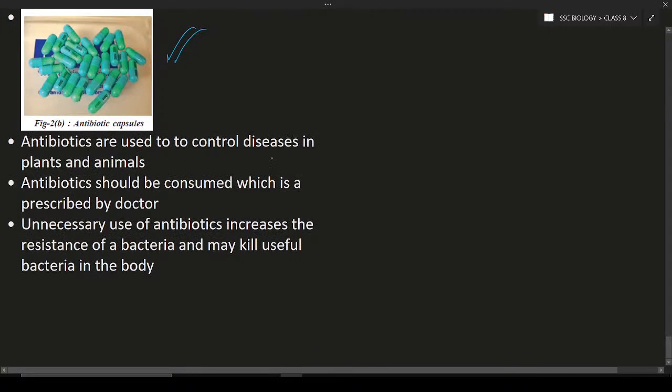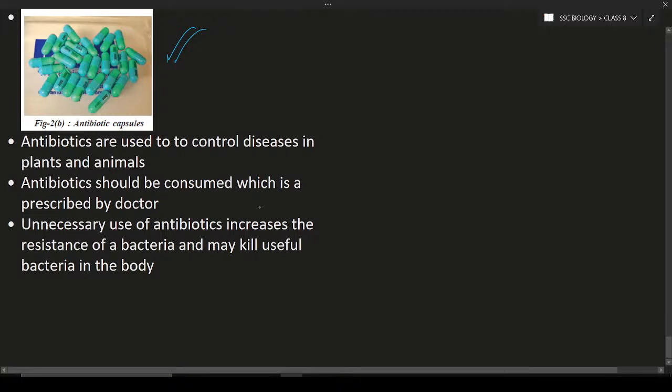So antibiotics are used to control diseases in plants and animals. Antibiotics are going to cure the diseases. Bacteria cause diseases in human beings, plants, and animals. So we have to cure the diseases caused by bacteria. It means we have to use antibiotics. These antibiotics are going to control and cure the diseases.